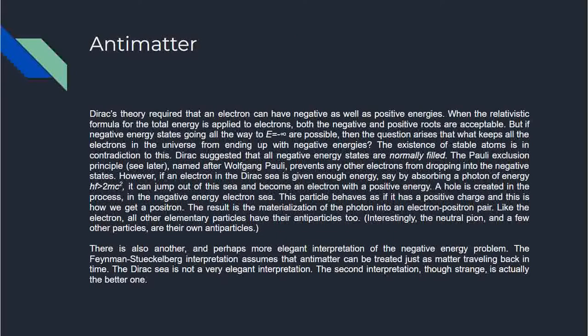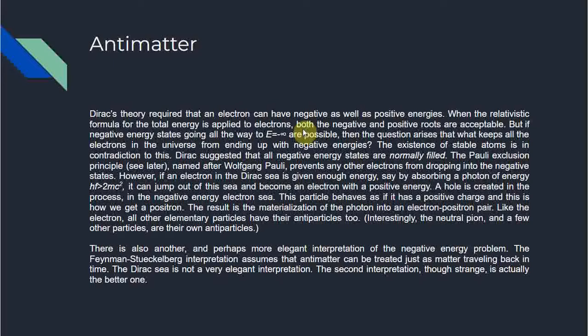So Dirac's theory required that an electron can have negative as well as positive energies. When the relativistic formula for the total energy is applied to the electrons, both the negative and positive roots are acceptable. It's not possible to fully explain this here. This is very conceptual, but I'll just read through it once in the hope that you get some idea. But this video is already very long, and I don't want to make it longer.